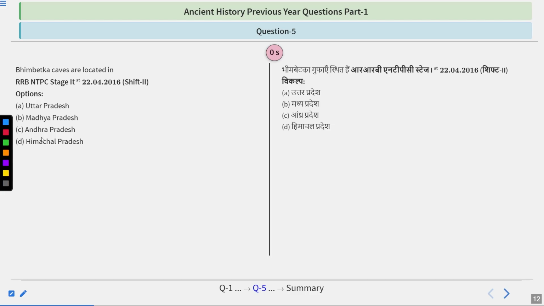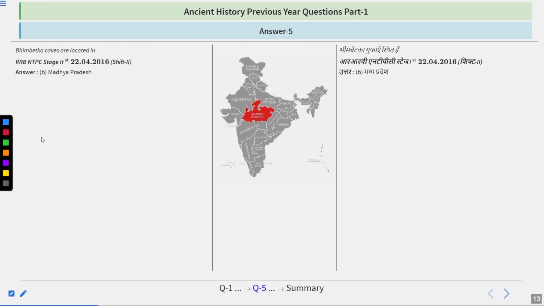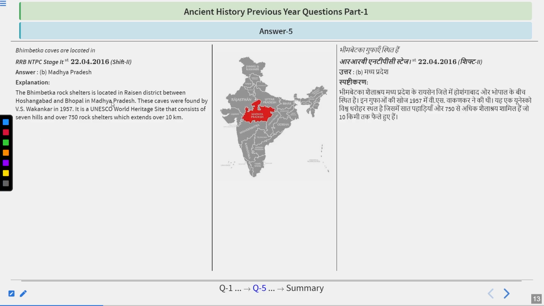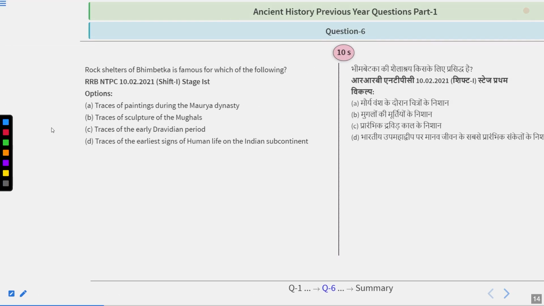Very great, and I hope you got the answer right. Answer is Madhya Pradesh. Answer option is B. The Bhimbetka rock shelter is located in Raisen district between Hoshangabad and Bhopal in Madhya Pradesh. These caves were found by V.S. Wakankar in 1957. It is a UNESCO World Heritage Site that consists of 7 hills and over 750 rock shelters, which extend over 10 kilometers. So do remember that Bhimbetka caves are located in Madhya Pradesh.